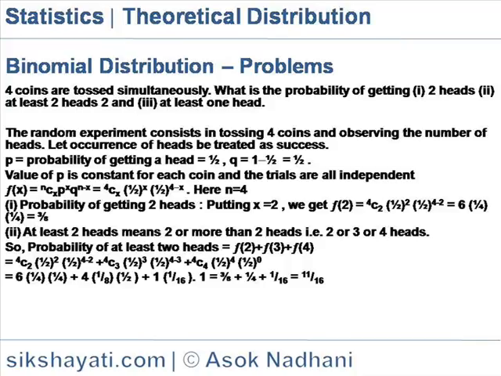At least 2 heads means 2 or more than 2 heads, that is 2 or 3 or 4 heads. So probability of at least 2 heads is equal to f(2) plus f(3) plus f(4). So it is equal to 4C2 (1/2) to the power 2 into (1/2) to the power 4 minus 2, that is for getting 2 heads, plus probability of getting 3 heads, that is 4C3 (1/2) to the power 3 into (1/2) to the power 4 minus 3, plus probability of getting 4 heads, that is 4C4 into (1/2) to the